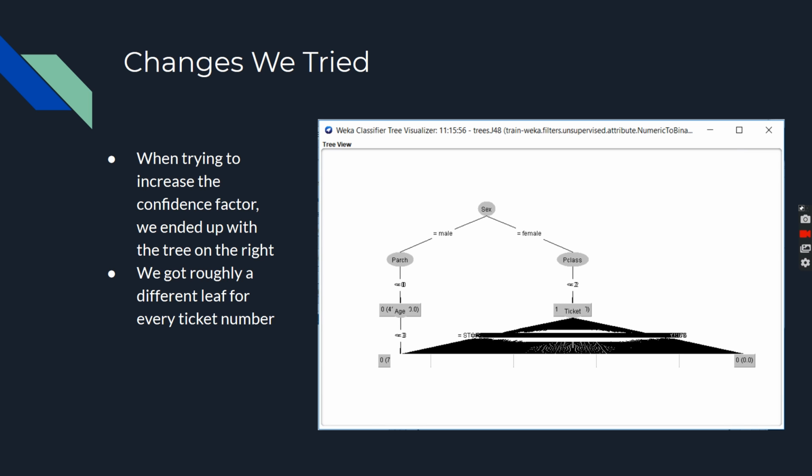The first thing that we tried was increasing the confidence factor setting so that the tree would not be pruned so much. And we got the tree that you see on your right when we changed the confidence factor from 0.25 to 0.5, which did increase the accuracy, but obviously that's a completely illegible tree, and it has about 1 leaf node for every unique ticket number.